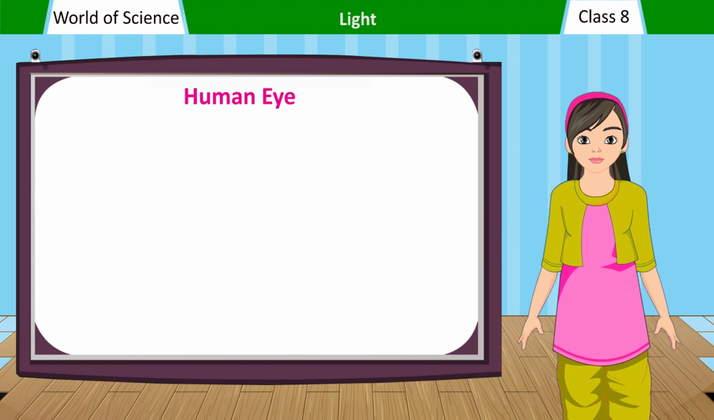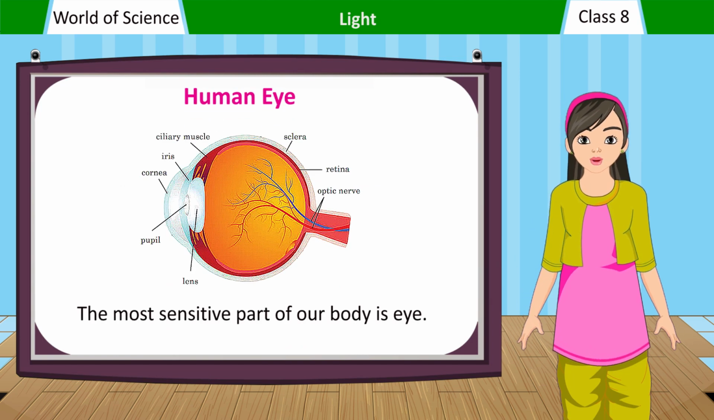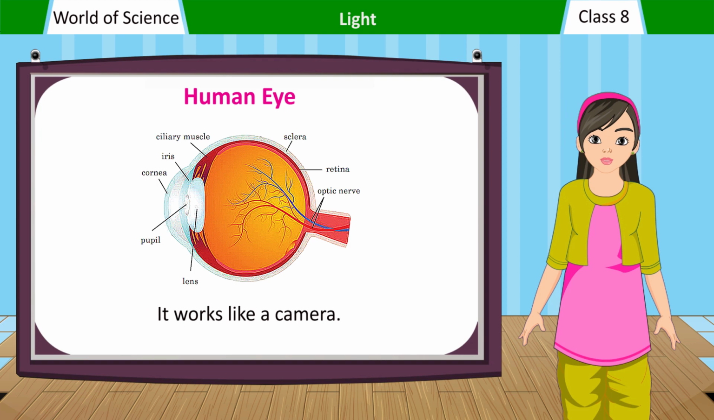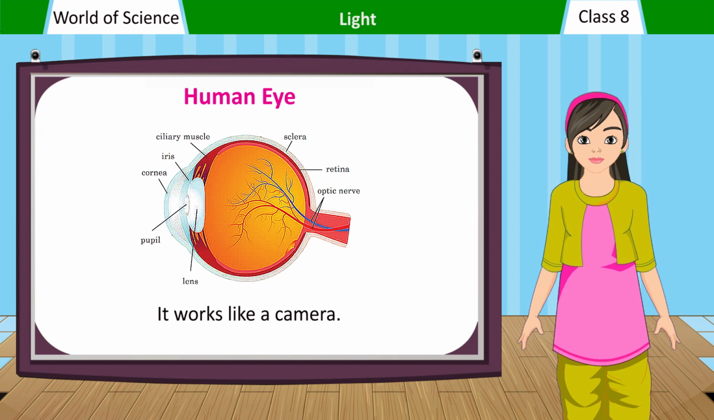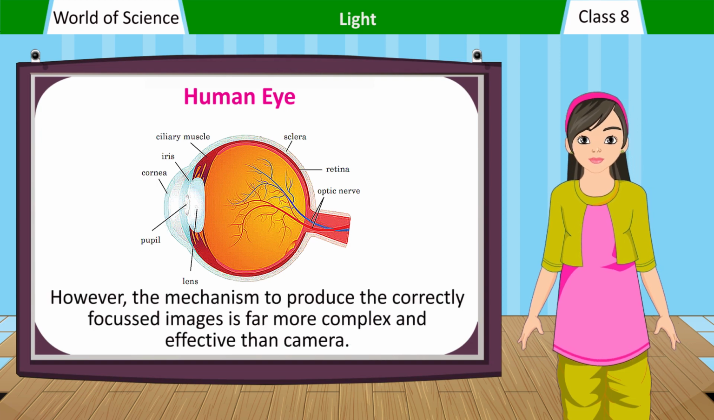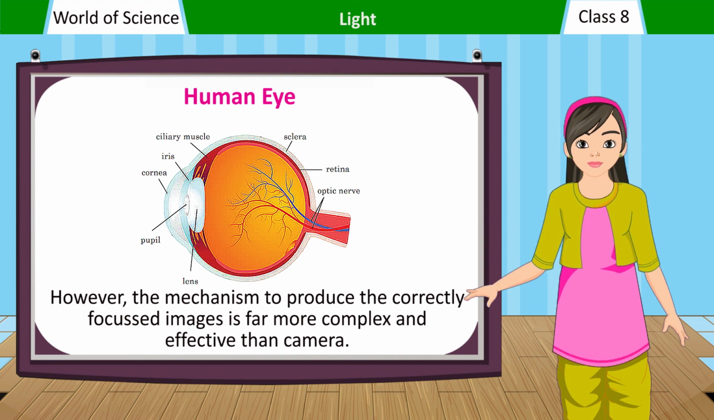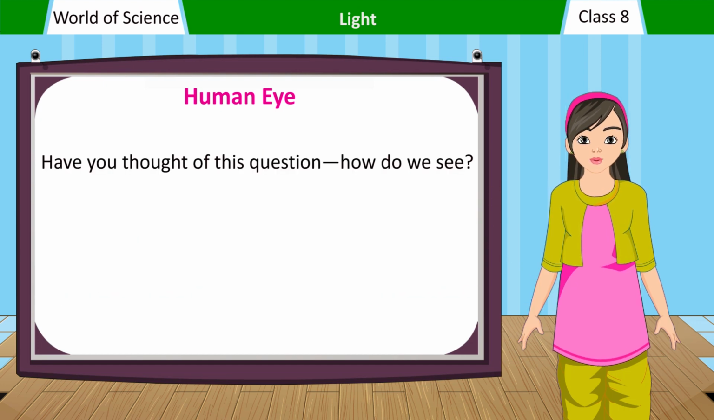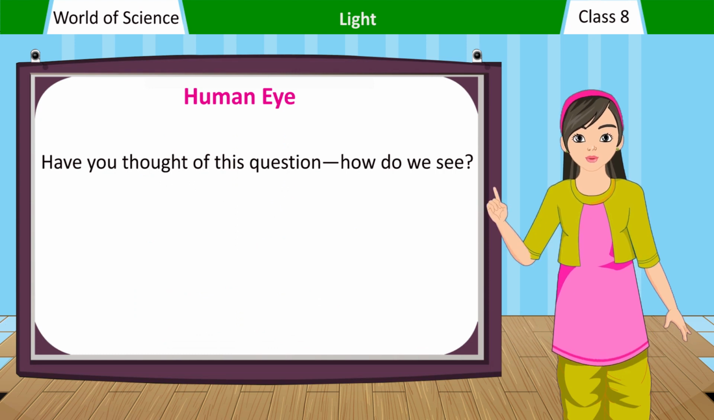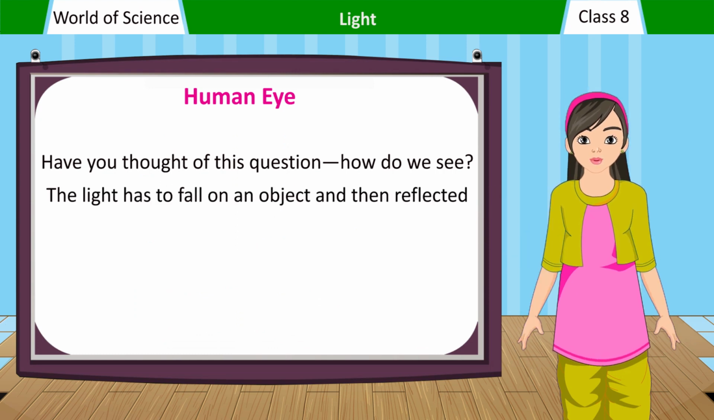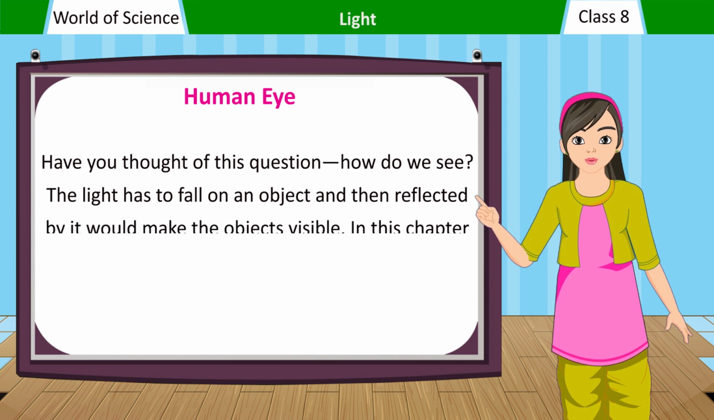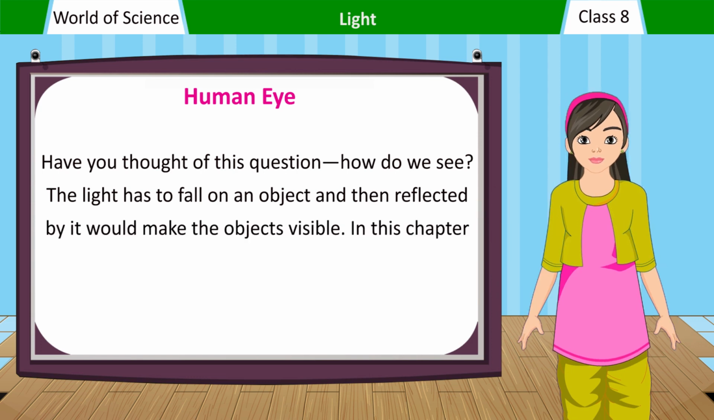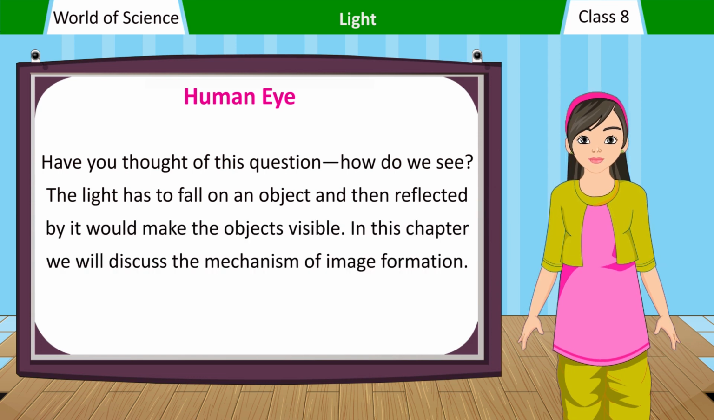Human eye. The most sensitive part of our body is the eye. It works like a camera. However, the mechanism to produce correctly focused images is far more complex and effective than a camera. Have you thought of this question: how do we see? The light has to fall on an object and be reflected by it to make the object visible. In this chapter we will discuss the mechanism of image formation.